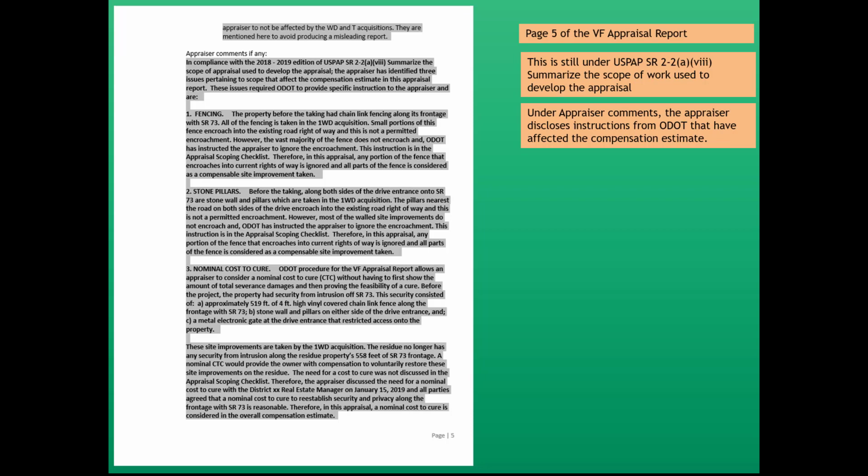The security consisted of approximately 519 feet of 4-foot high vinyl covered chain link fence along the frontage of State Route 73, stone wall and pillars on either side of the drive entrance, and a metal electronic gate at the drive entrance that restricted access onto the property. Continuing, these site improvements are taken by the 1WD acquisition. The residue no longer has any security from intrusion along the residue property's 558 feet of State Route 73 frontage. Nominal cost to cure would provide the owner with compensation to voluntarily restore these site improvements on the residue.